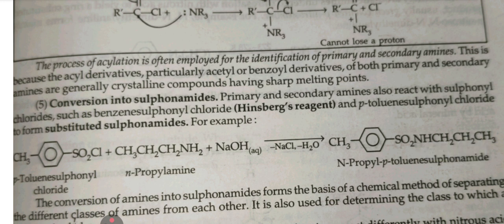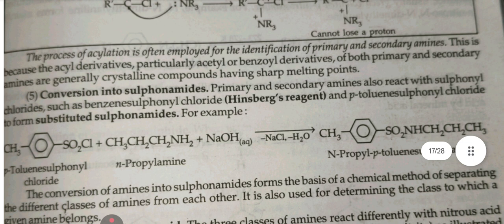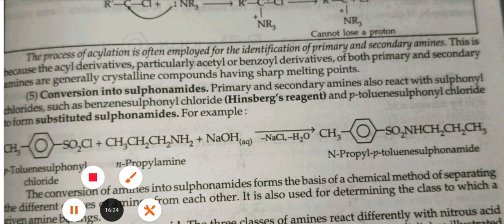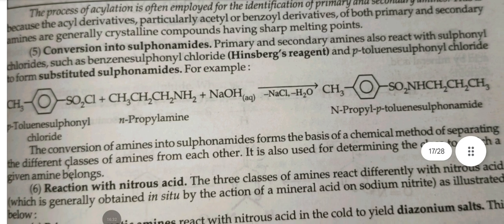This is because the acylation derivatives, particularly acetyl or benzoyl derivatives, are used. Conversion into sulfonamide. Primary and secondary amines also react with sulfonyl chlorides such as benzene sulfonyl chloride, which is Hinsberg's reagent, and p-toluene sulfonyl chloride to form substituted sulfonamides.